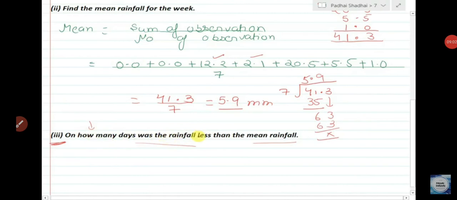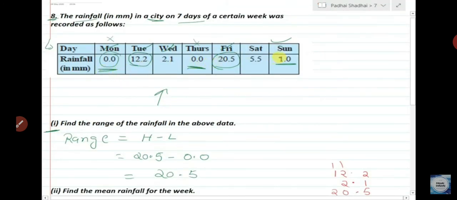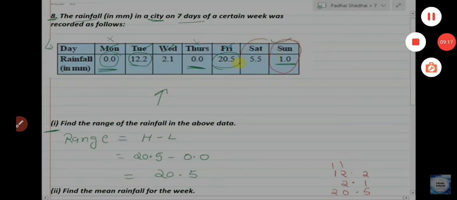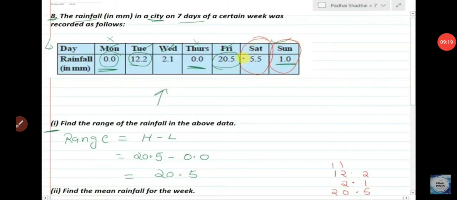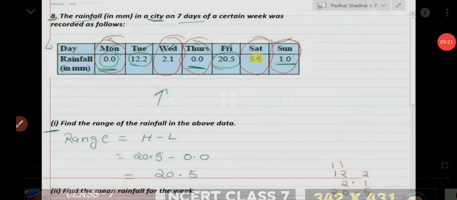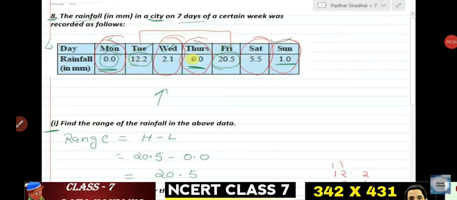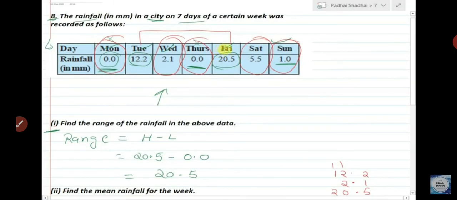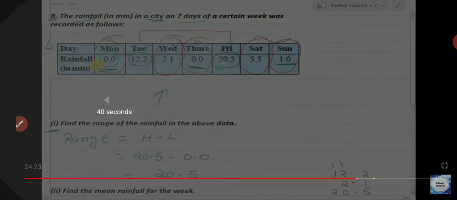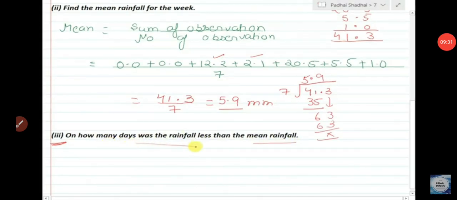Now the third question is, how many days was the rainfall less than the mean rainfall? So what can you do? The mean is 5.9 and the highest rainfall is 20.5. Our mean rainfall is 5.9.